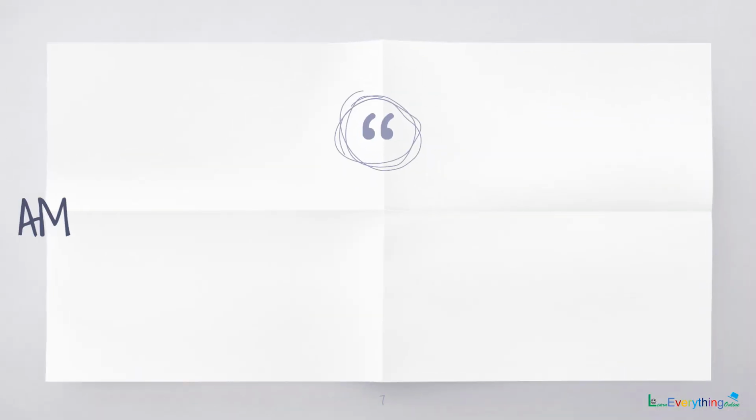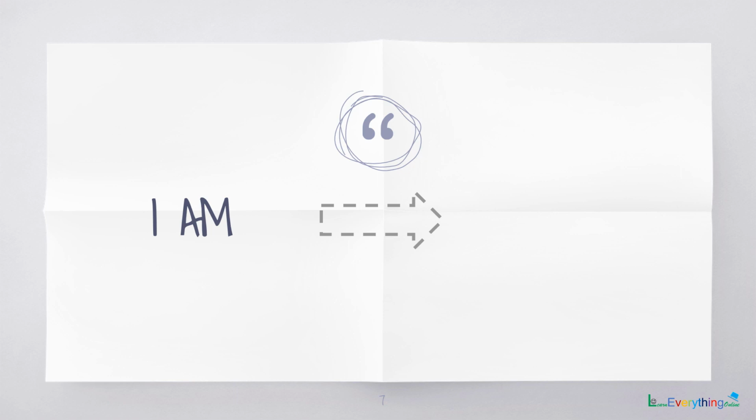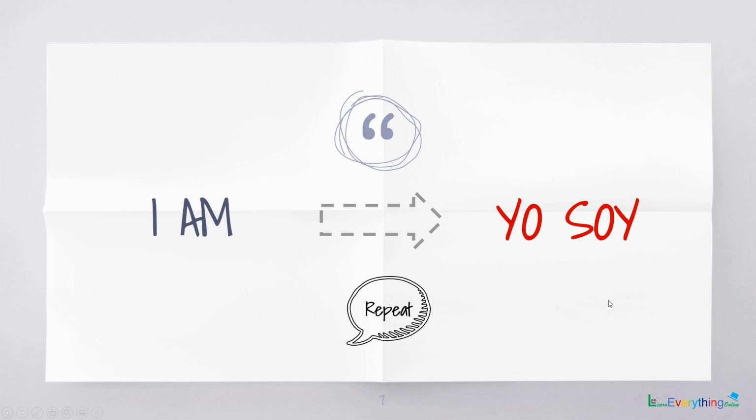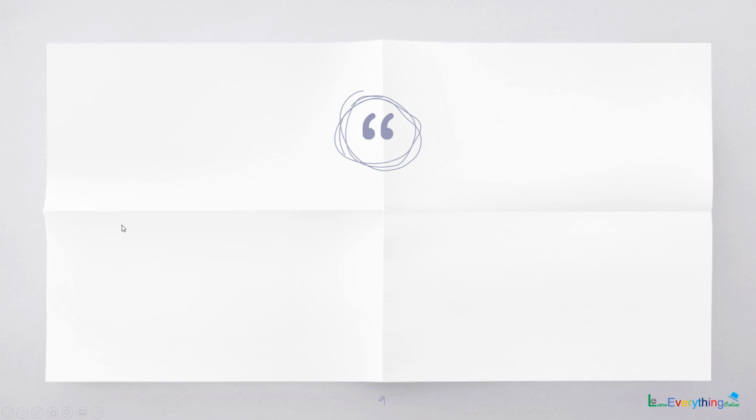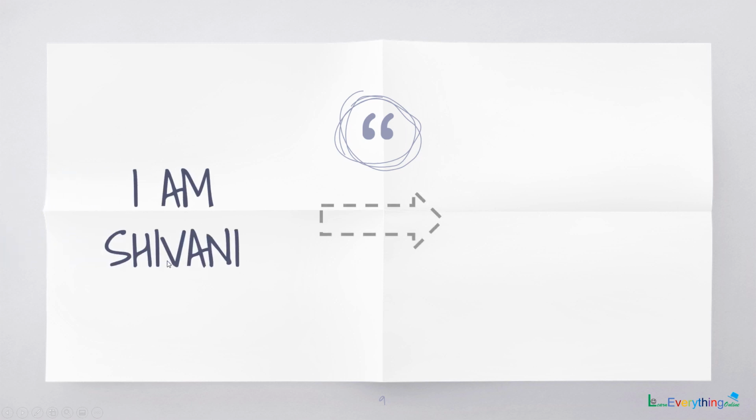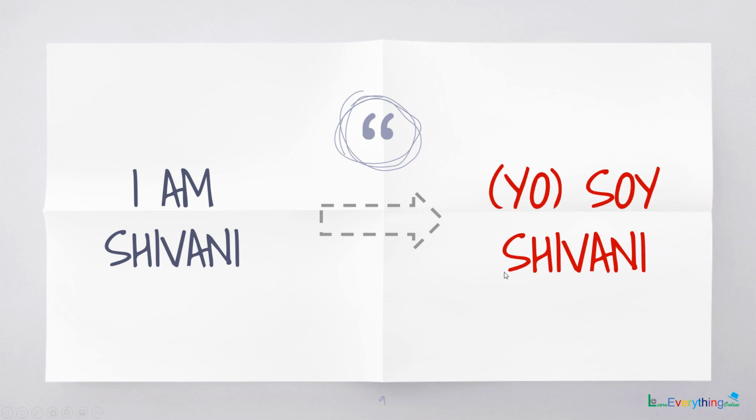So after saying I, we would say I am. So the word for am is soy. Soy. So to completely say it as I am, we say yo soy. Generally while speaking, we tend to ignore the word yo, and for the word I am, we simply say it as soy. So for introducing yourself, we would say I am Shivani. So that becomes soy Shivani.